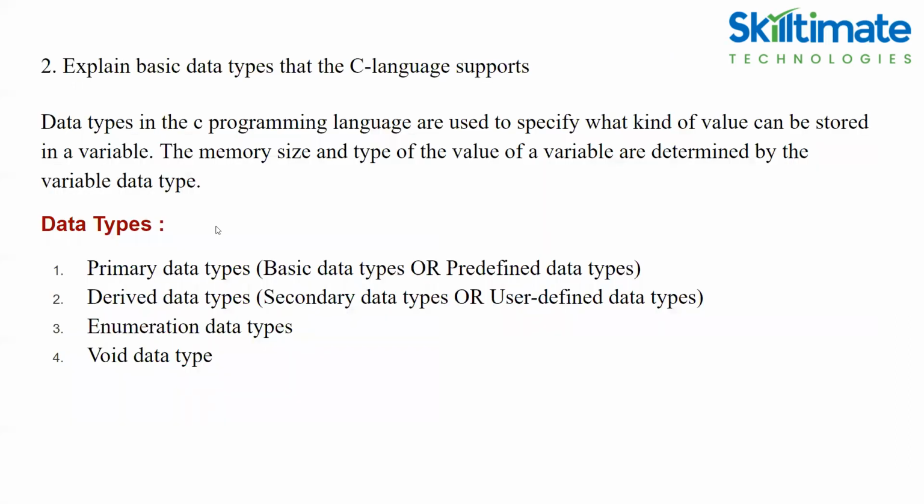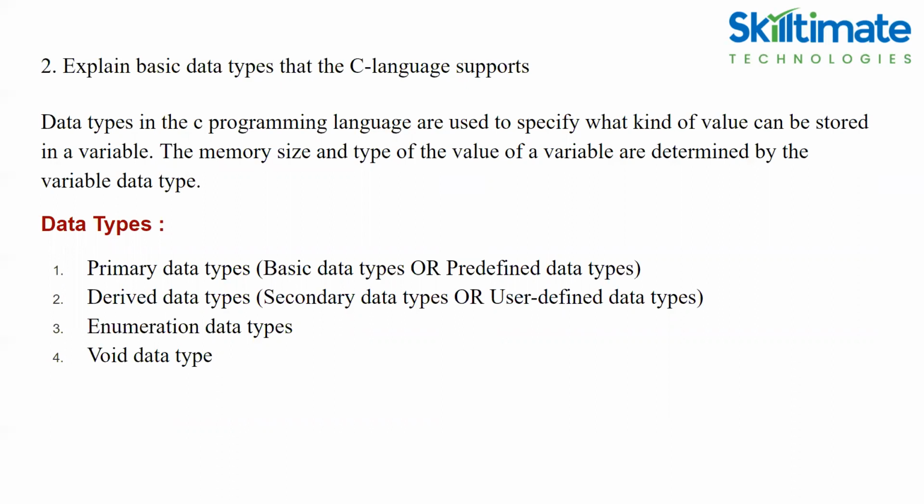So next question, explain basic data types in C language. We have different data types in C language. So before that, what is a data type? What is data? Data used in C programming is classified into different types based on its properties. So what is data? Information.